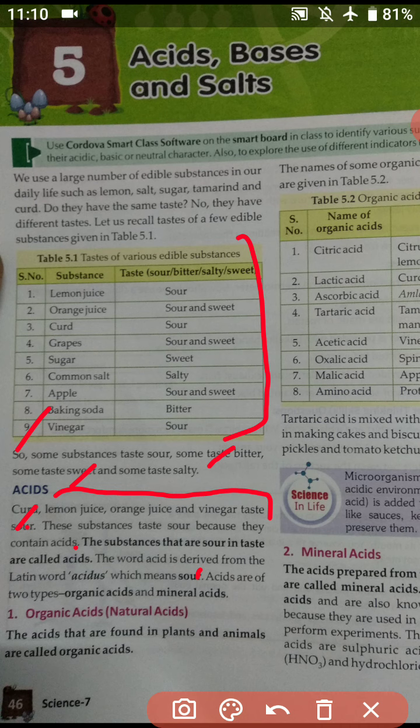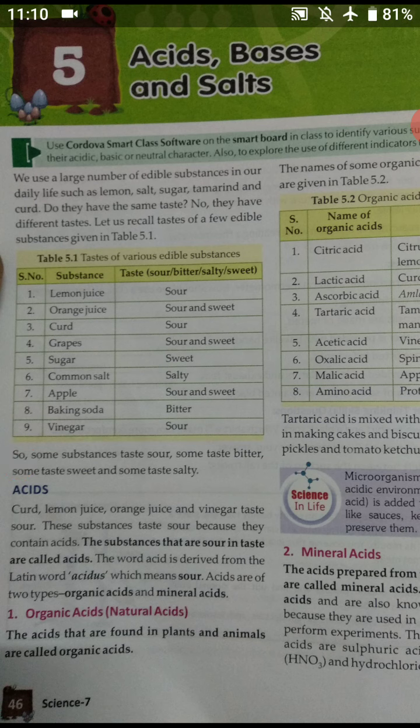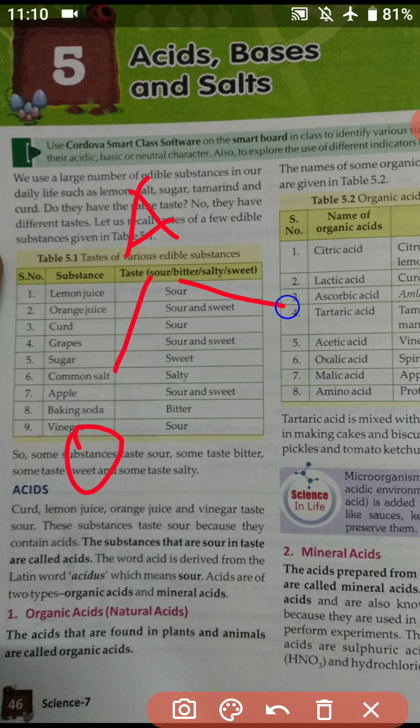Okay students. So this is very easy. I hope you could understand it. Acids are of two types, organic acids and mineral acids. So students, acids are of two types, organic and mineral. So what is organic acid?